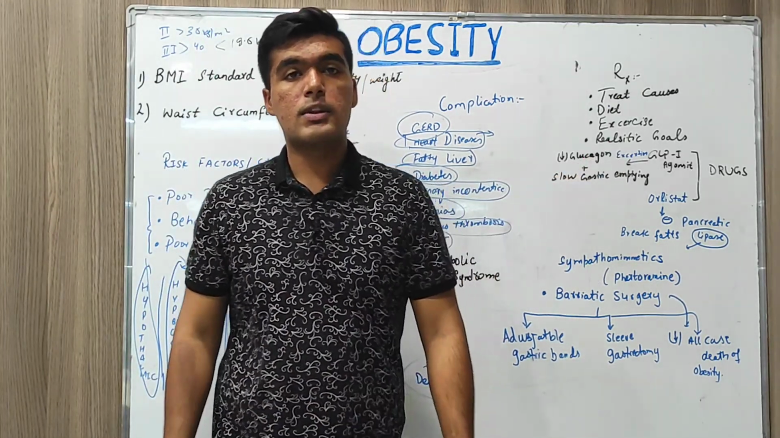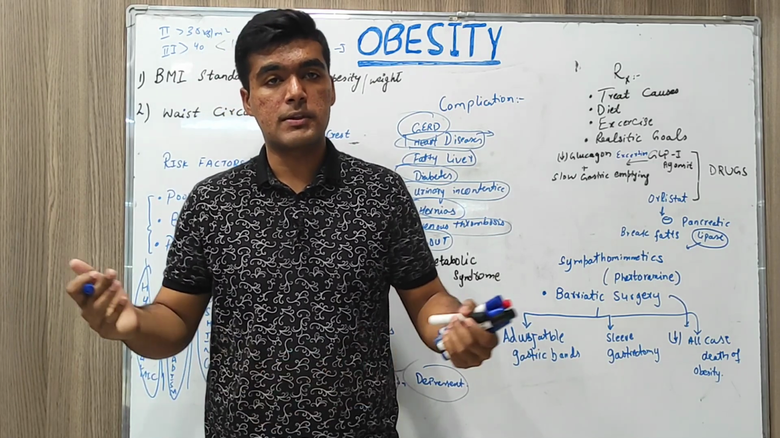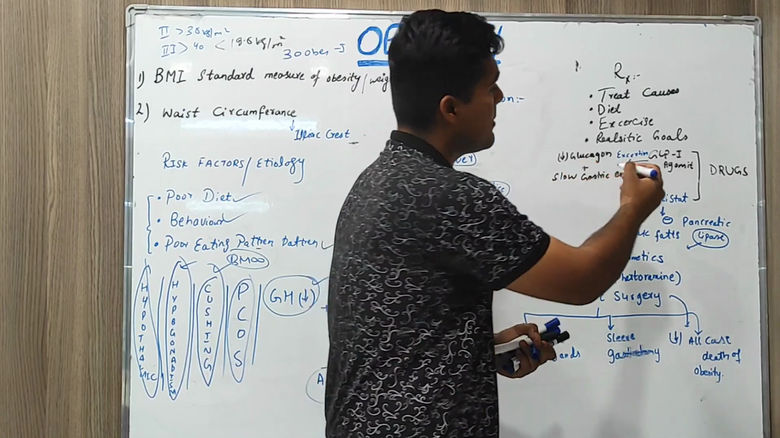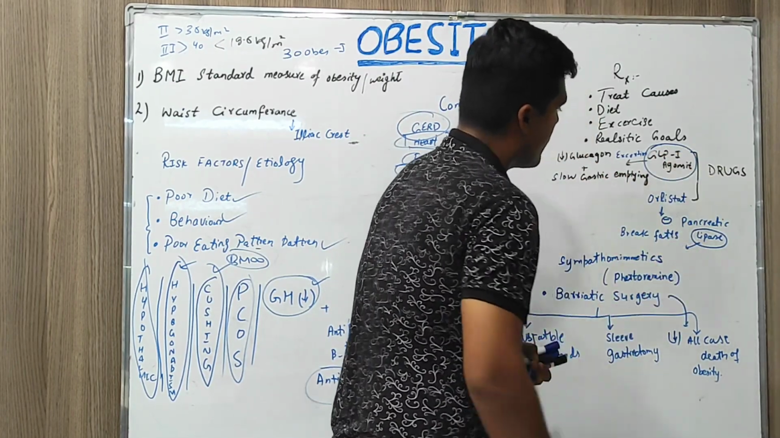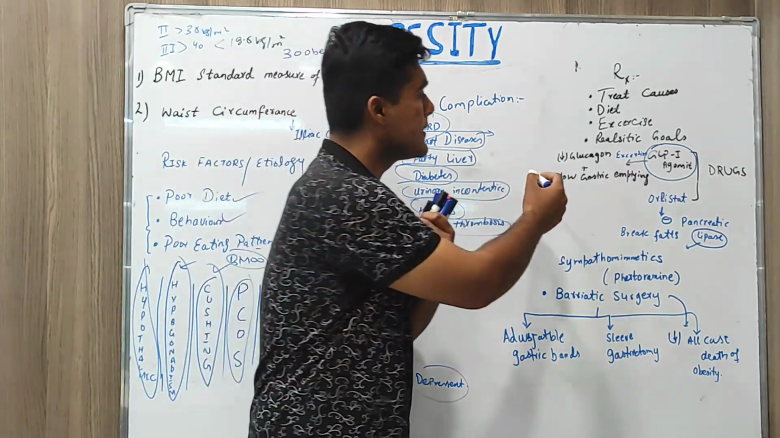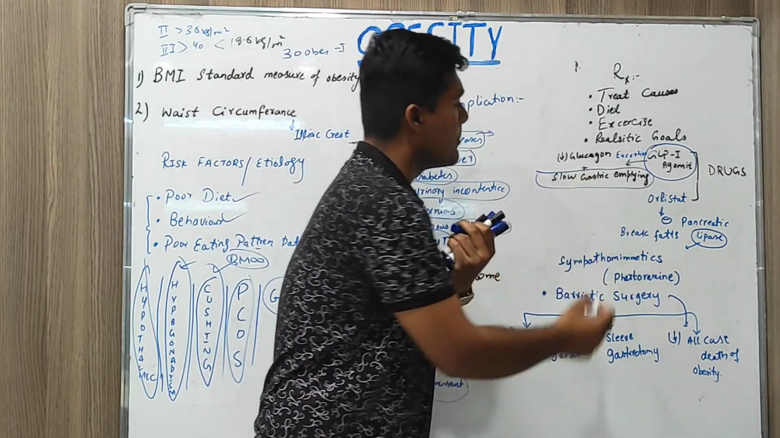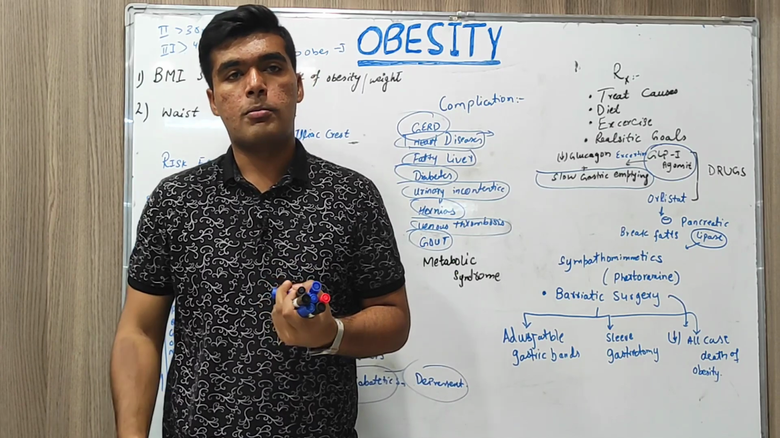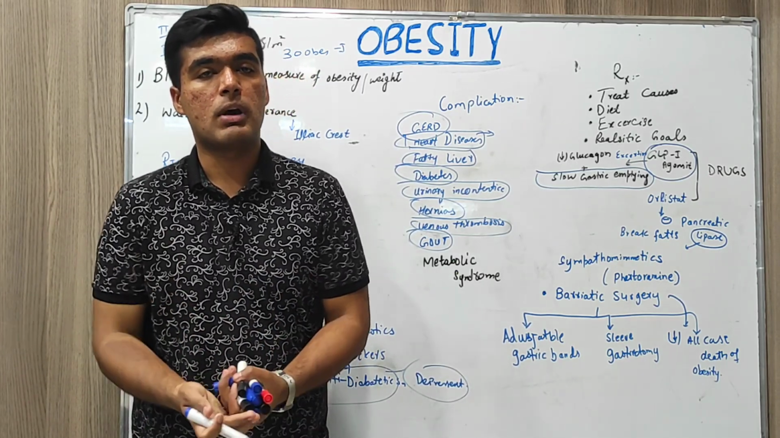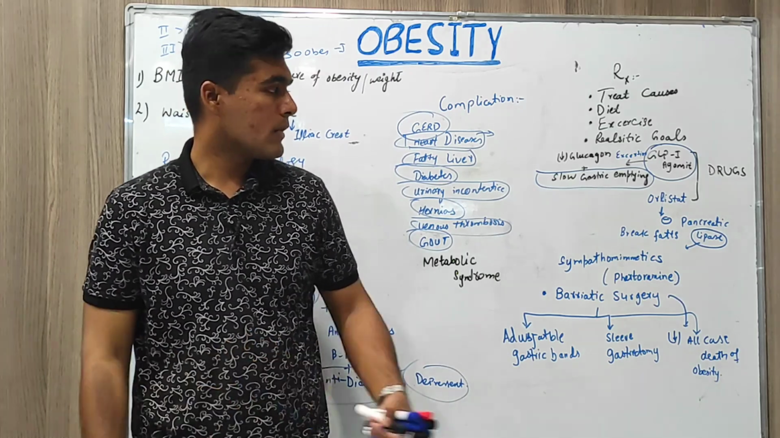Second one is pharmacological interventions; with the help of drugs we can reduce weight as well. So the first drug is a GLP-1 agonist. What does it do? It reduces glucagon secretion, as well as slows down gastric emptying. So the person doesn't feel hunger, and ultimately starts reducing weight.